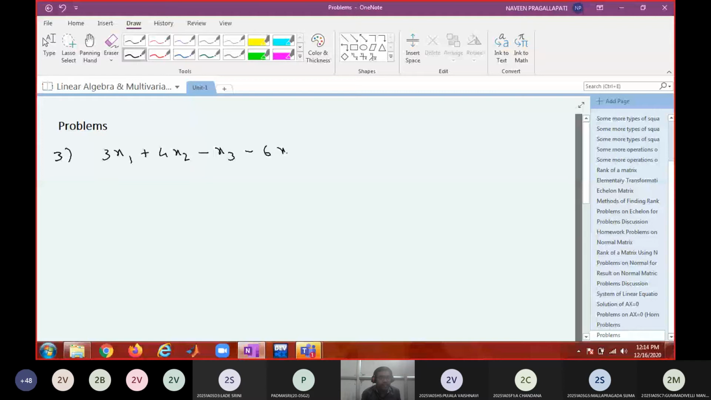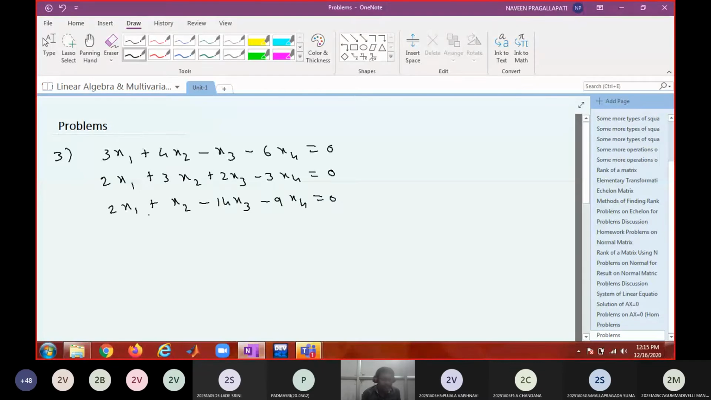2x1. Copy the equations carefully. Even a small change may lead to a different solution. 2x1 plus 3x2 plus 2x3 minus 3x4 equal to 0. 2x1 plus x2 minus 14x3 minus 9x4